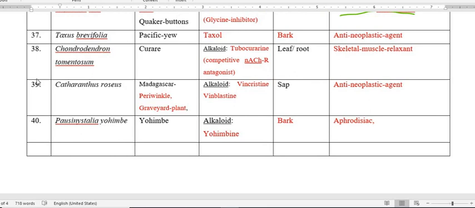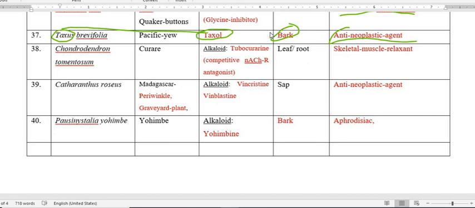Next plant is Taxus brevifolia. It possesses a very good constituent we call Taxol. This Taxol is matched with the Taxus. The common name of Taxus brevifolia is Pacific yew. The active constituent Taxol, coming from Taxus brevifolia, possesses anti-cancerous or anti-neoplastic property and is present in the bark of this plant.